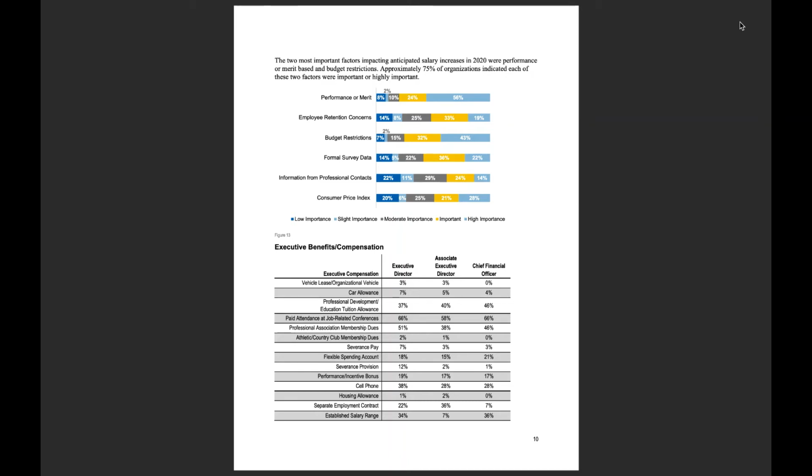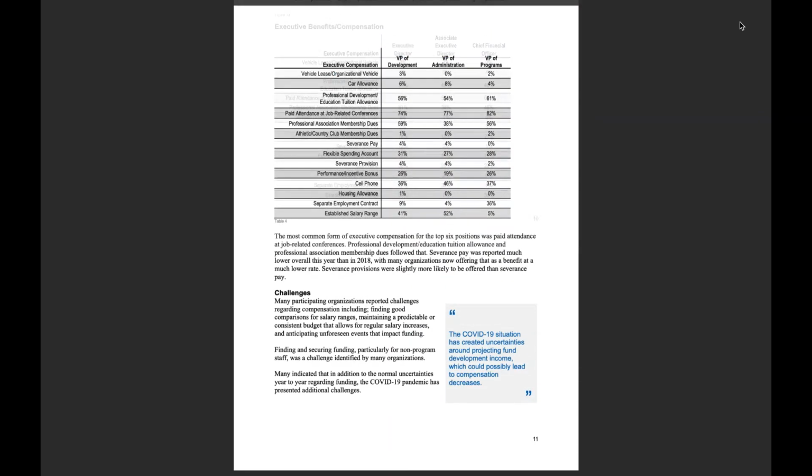Just below that, on this page and the following page, we have those executive level positions and we have some benefits broken down. These are not traditional health benefits or vacation or paid leave or anything like that. These are extraneous benefits that are specific to those executive level positions. So we look at the executive director, associate executive director, and CFO on this page. And then on the next page, we see the vice president positions.